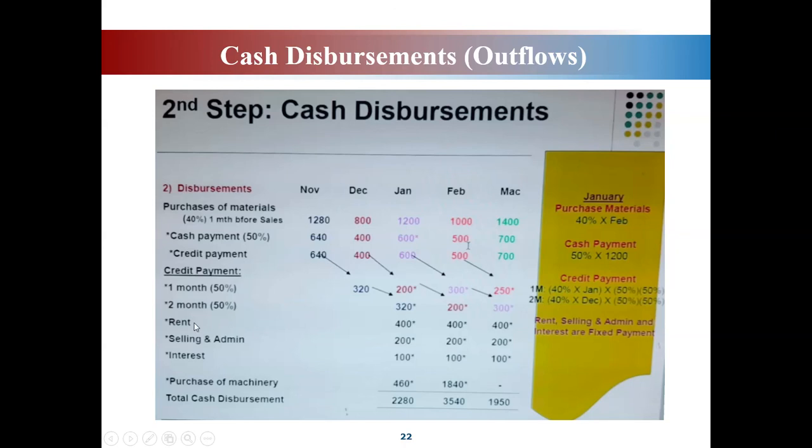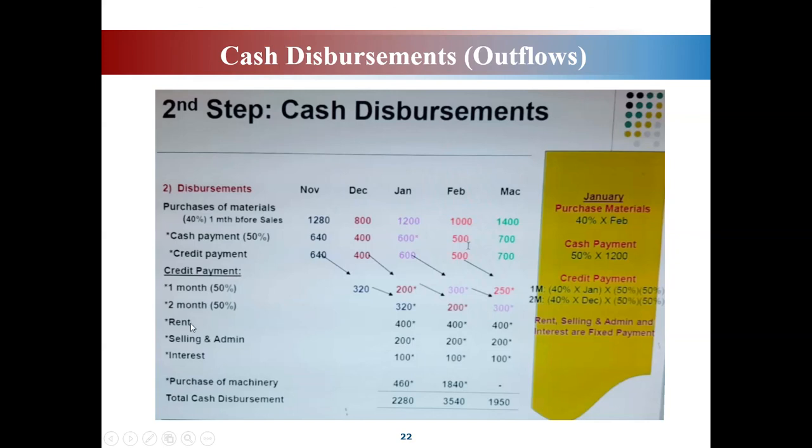Okay, because rental normally fixed kan. Sebab dia kata fixed expenses. So meaning that all these expenses is fixed for constant for each month. Okay. So yang ni you don't have to worry, you just put all the figures. You only need to identify je yang ni masuk kat mana.